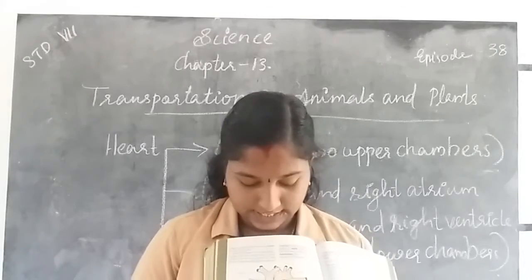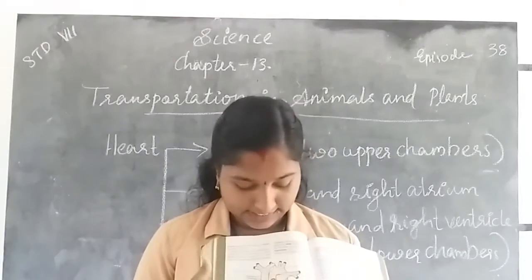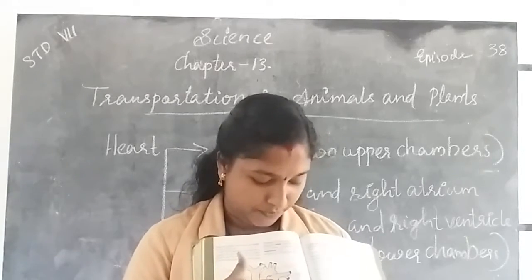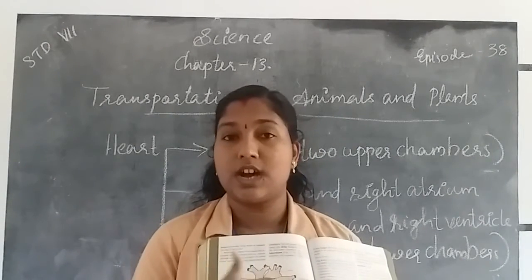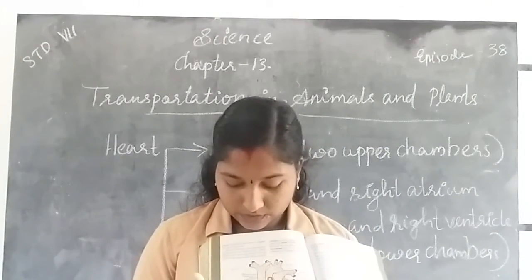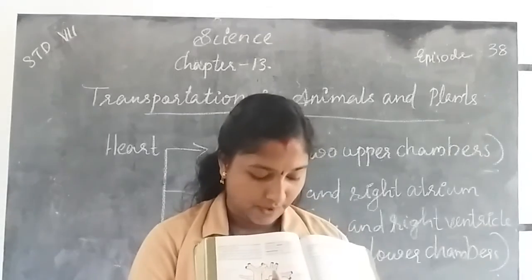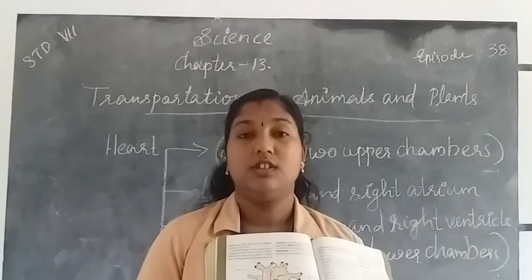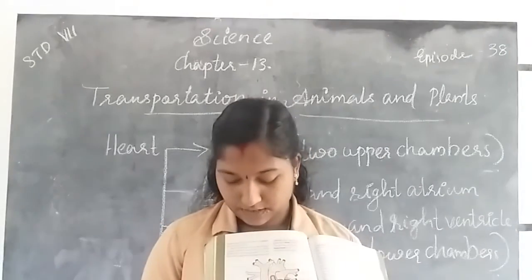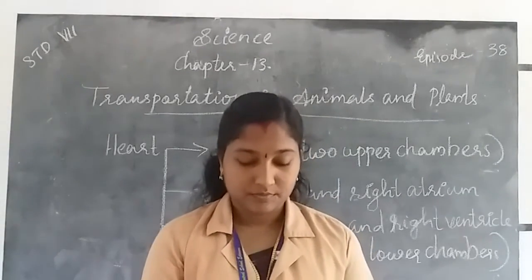Here is the right atrium, the upper chamber, with the left atrium. These two are the upper chambers of the heart. The lower chambers are the right ventricle and left ventricle. Okay.